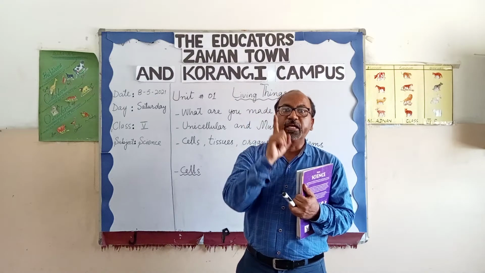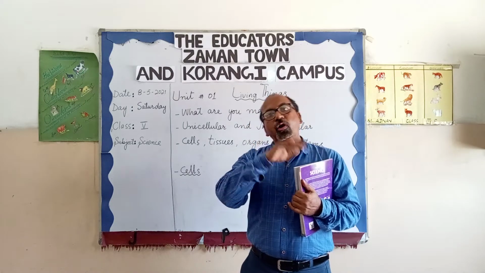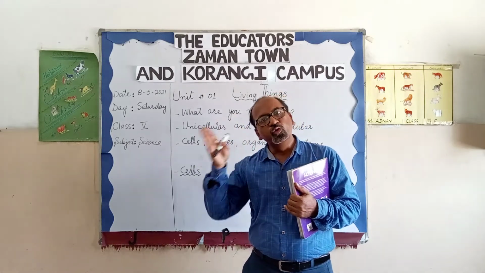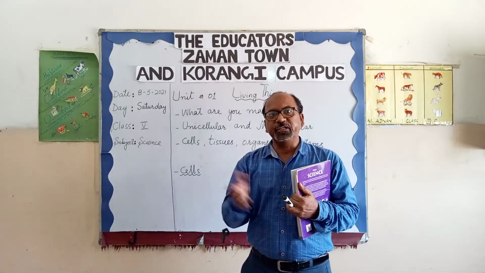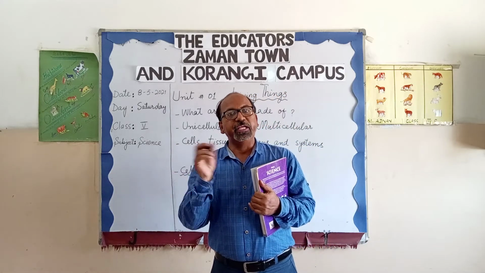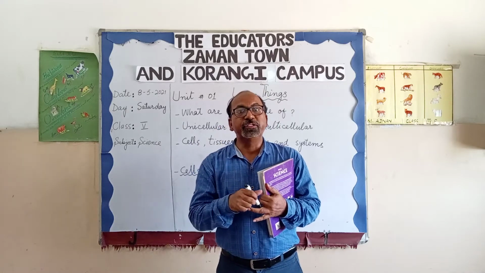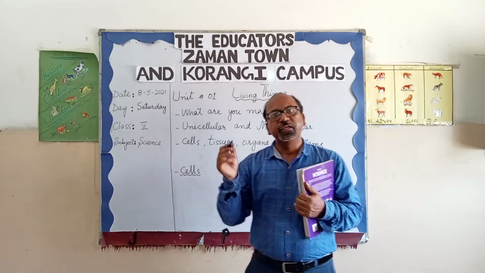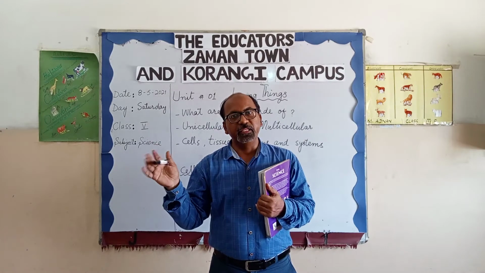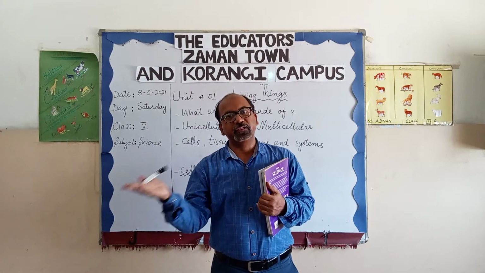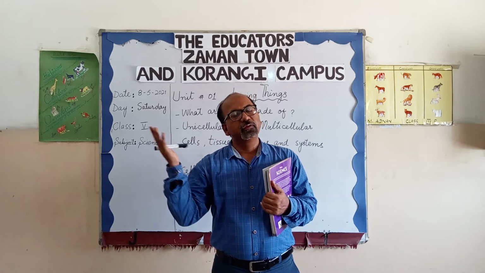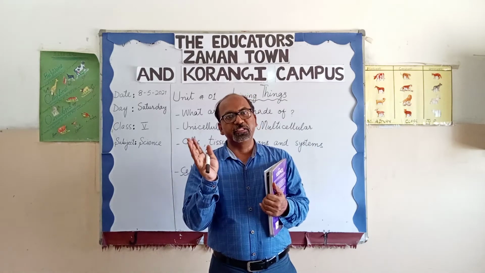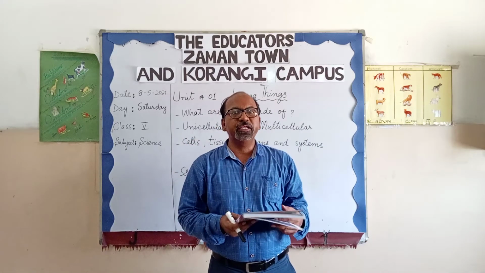Their body is having a single cell, but they are performing all the activities. Like they need oxygen, they need food, they move, they respire, they excrete. All the functions they are performing, even though they are composed of a single cell. So unicellular means they are composed of a single cell, and multicellular means they are composed of a lot of cells, like human beings, like cat, like dog, like plants, like all other living things. So they are composed of a lot of cells. That's why they are called multicellular.